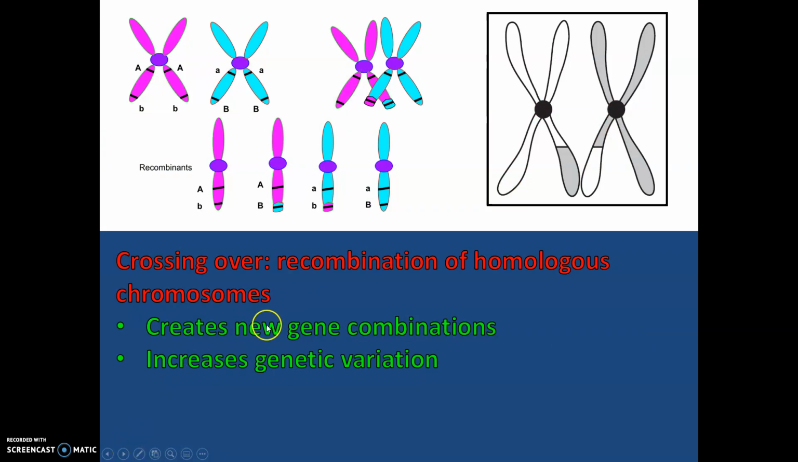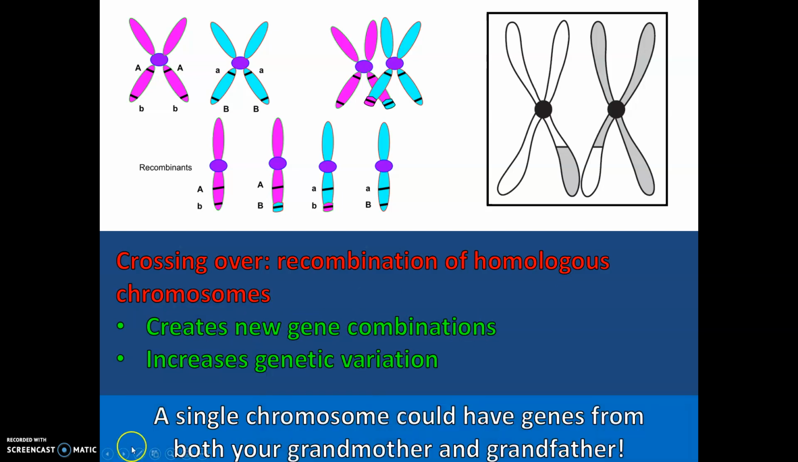So crossing over, this is a recombination of homologous chromosomes. We create new gene combinations during crossing over, and it increases genetic variation. So here we have a set of homologous chromosomes, and sections of each chromosome will break off and recombine or cross over, mix with the other chromosome, and then we get our new genetically varied homologous chromosomes. So in a single chromosome, you could have genes from both your grandmother and your grandfather.